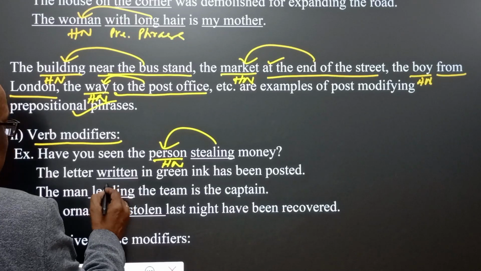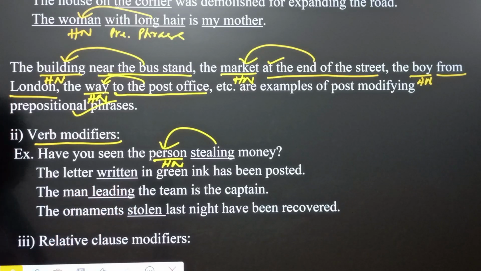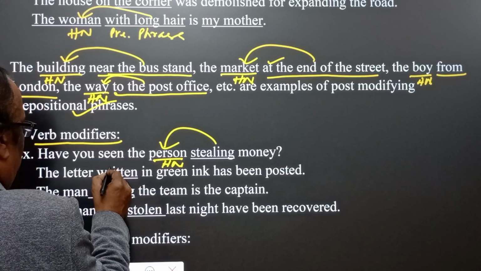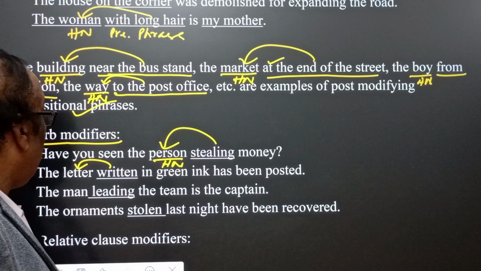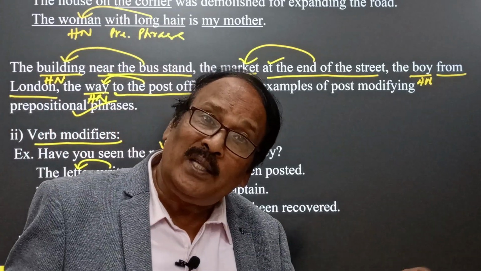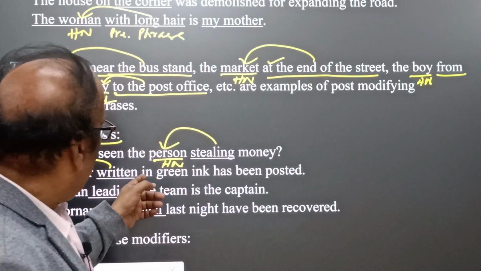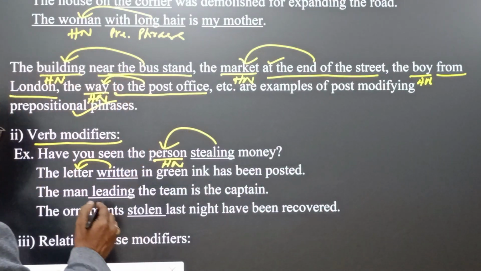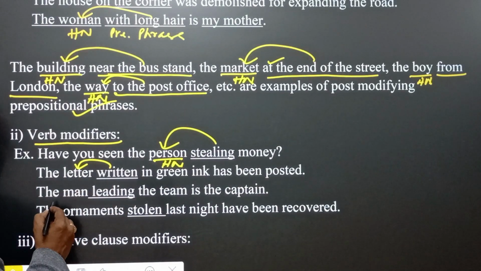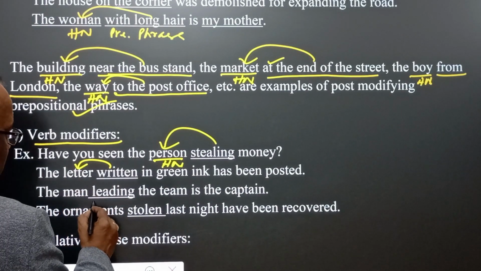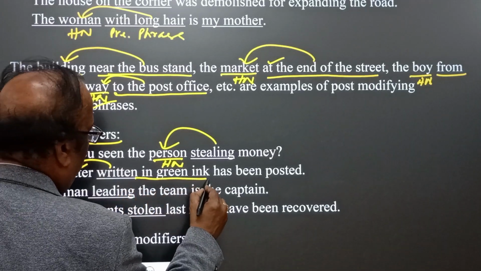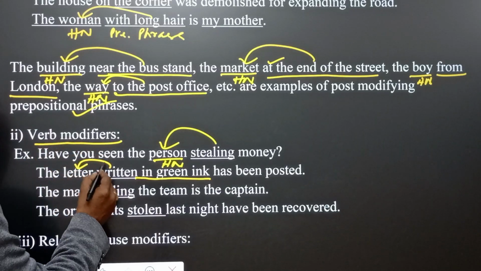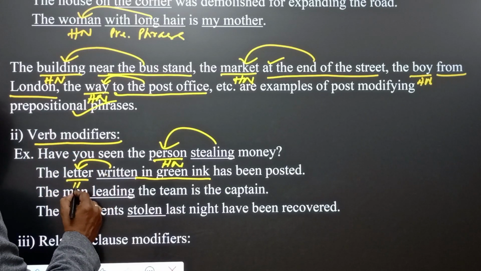The letter written, the letter which was written. For example, the letter written. Written is the verb phrase and here it qualifies the letter. The letter written in green ink has been posted. So in the sense that the letter which was written. Similarly, the man, it is written in green ink. Written in green ink is now the verb modifier and therefore modifies the head noun, that is the letter.